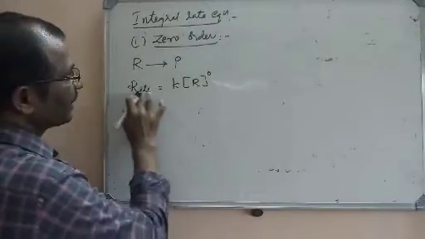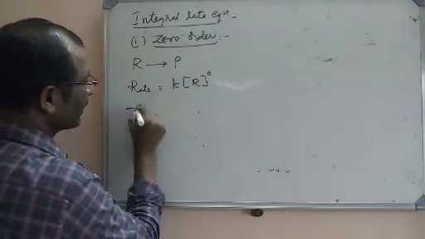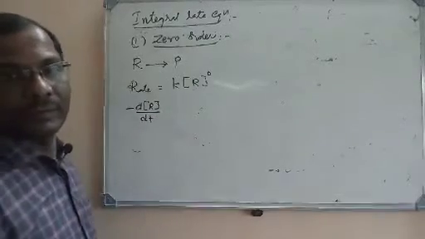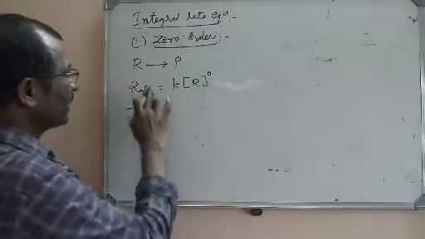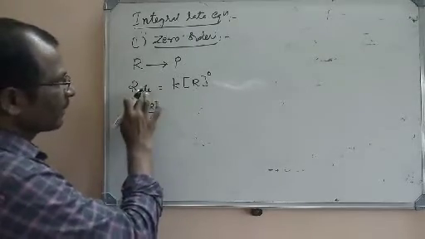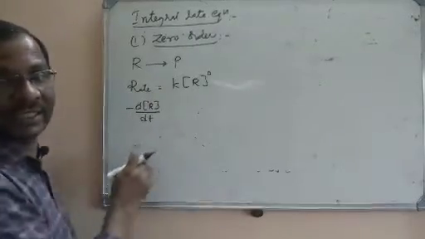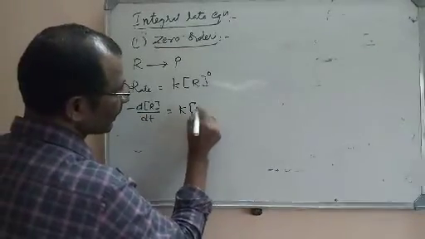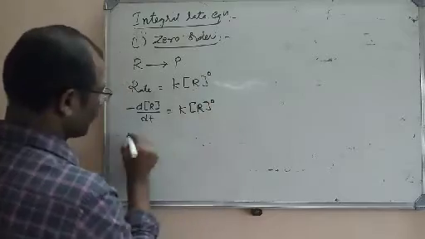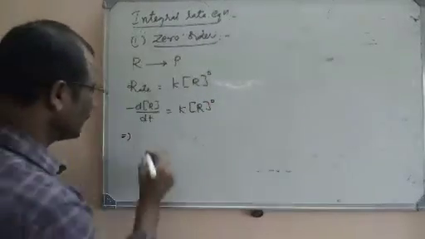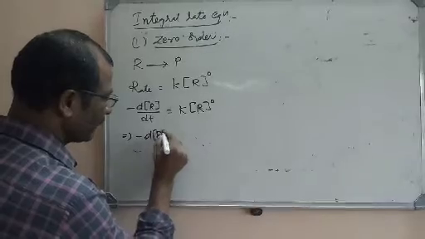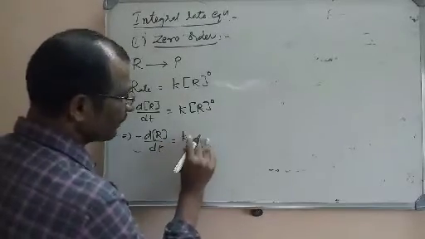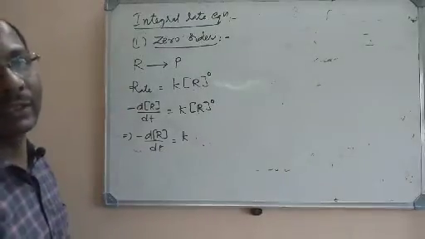But what is the rate here in the differential form? We know that it is minus dR by dt. D means small change, so dR by dt. Our rate means what we write, minus dR by dt, decrease in the concentration of the reactant with time, is equal to K into R power 0. That implies minus dR by dt is equal to K into, any power 0 is 1, so it will become 1.